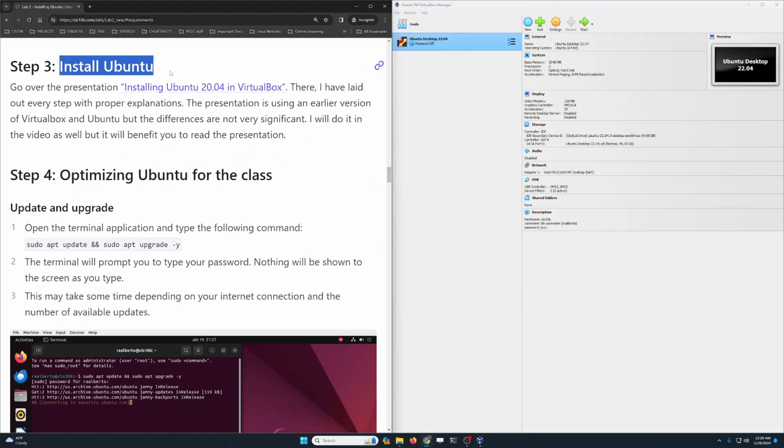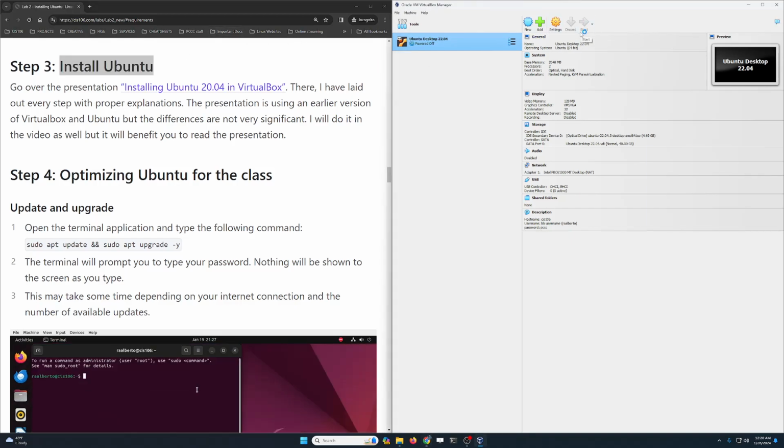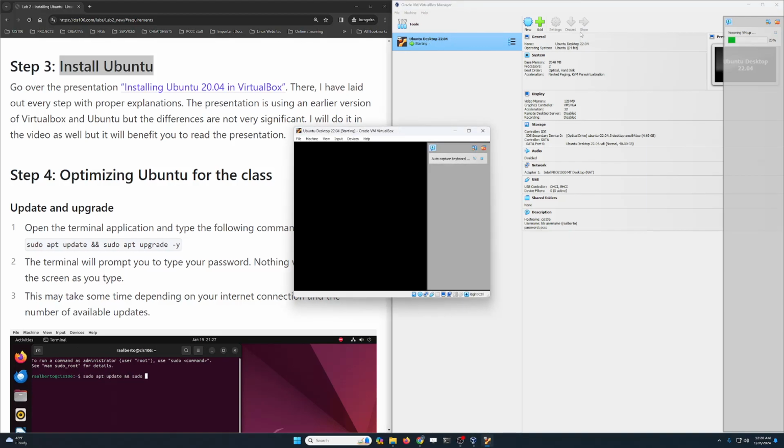Now we're going to start with step number 3, the installation of the operating system. And to start this virtual machine, just click on Start. And beautiful.